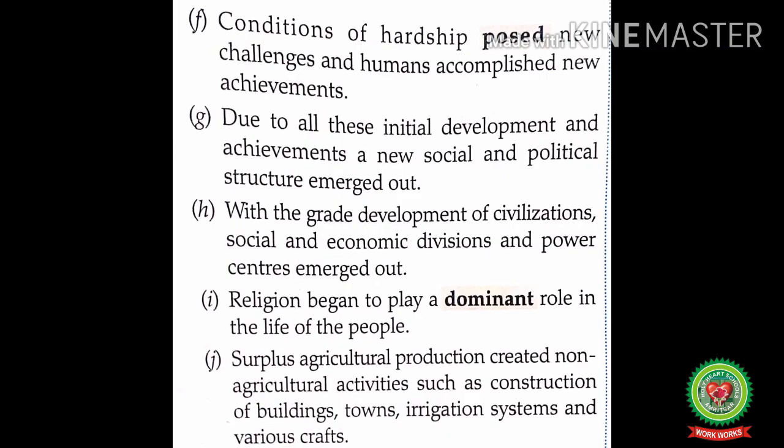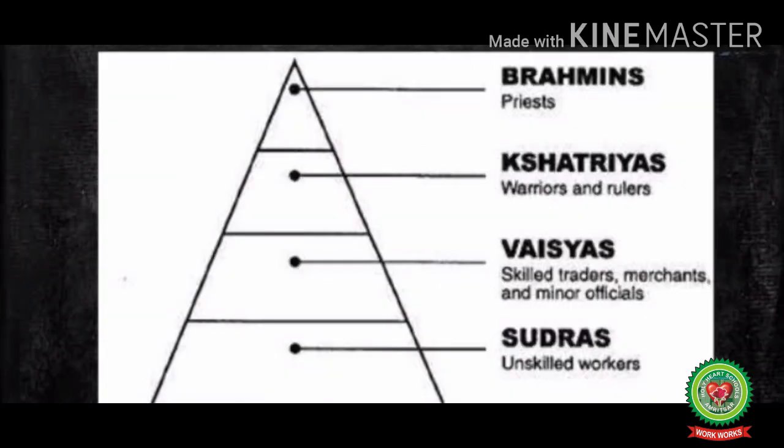The next point is, with the great development of civilizations, social and economic divisions and power centers emerged. The social structure of the River Valley civilizations was primarily based on occupations. People divided their tasks according to their castes.